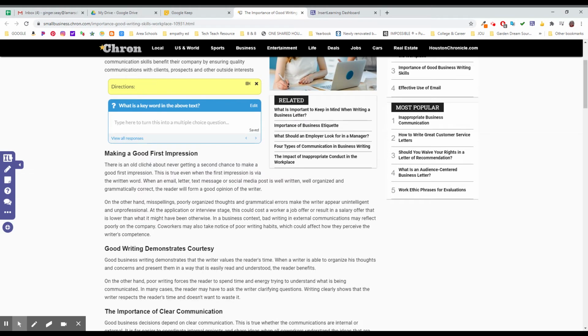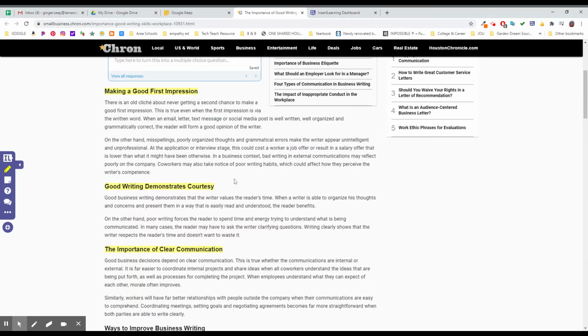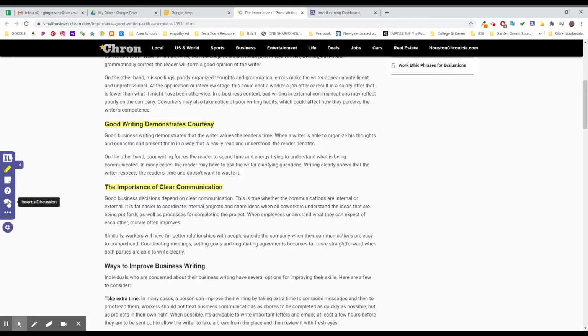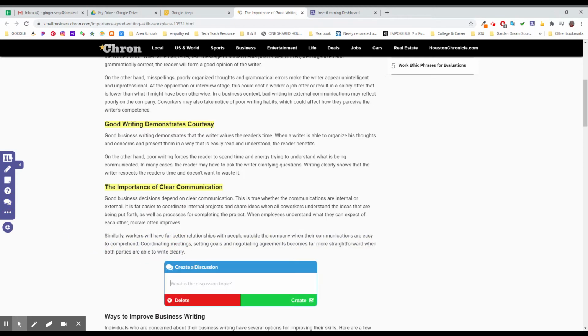Maybe then I go down and we've got this piece that I want to highlight and this topic that I want to highlight and this topic that I want to highlight. Now I've got a purpose for this because I've looked it over. These are the 3 big things that this passage is talking about. After that, I'm going to insert a discussion question right here.